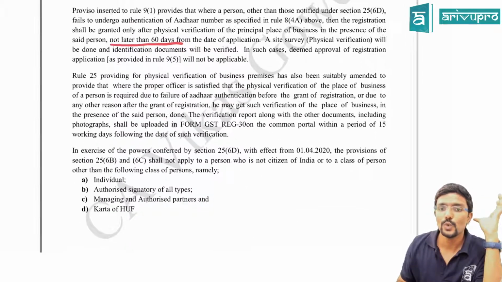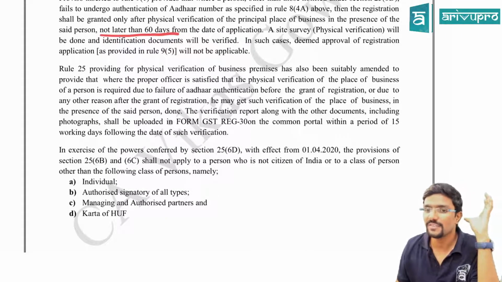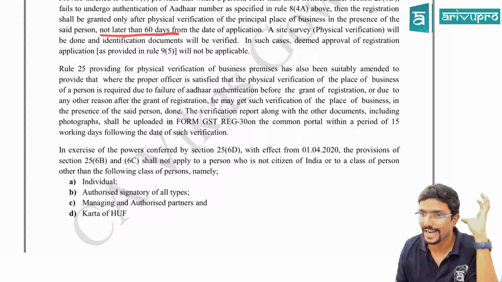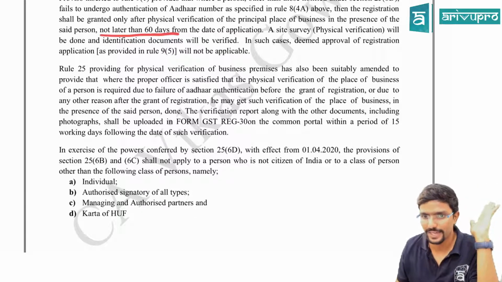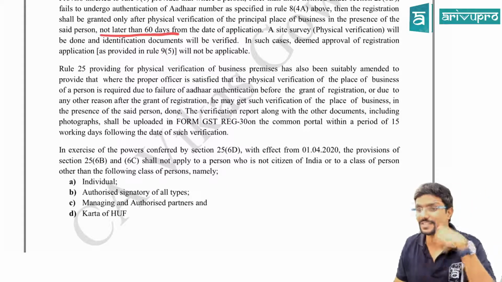Next, Rule 25 providing for physical verification of business premises has also been suitably amended to provide that where the proper officer is satisfied that a physical verification of place of business of a person is required due to failure of Aadhaar authentication before the grant of registration or due to any other reason, even for any other reason also, physical verification can be conducted after the grant of registration.